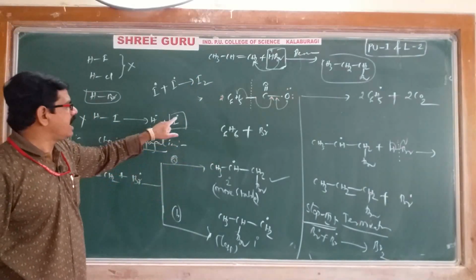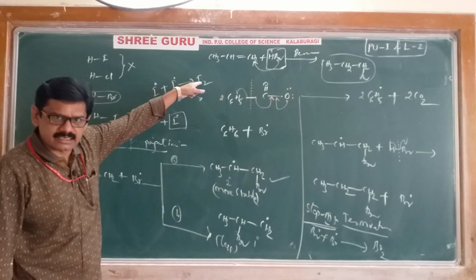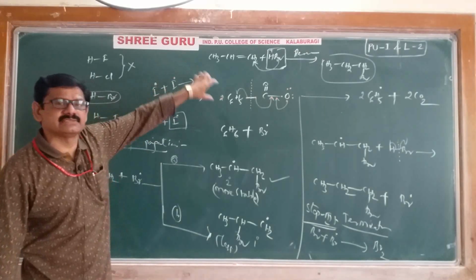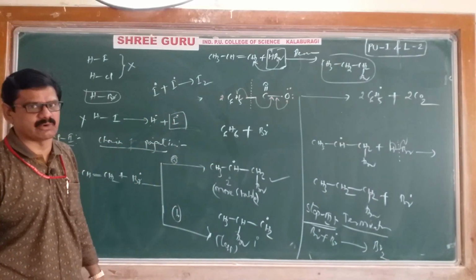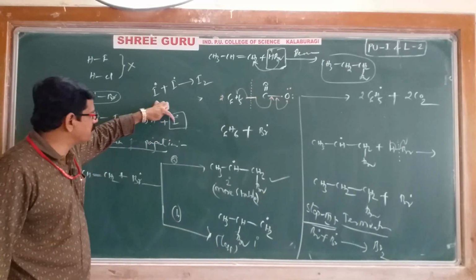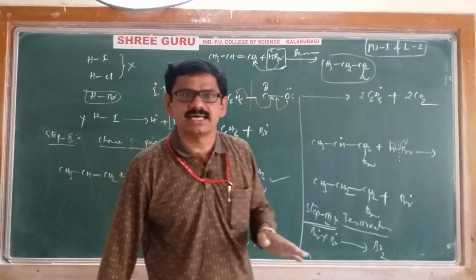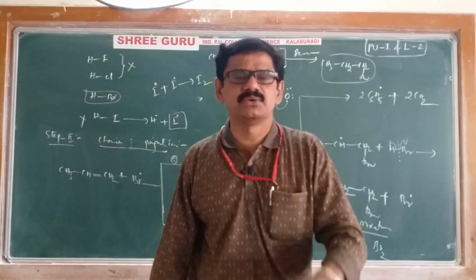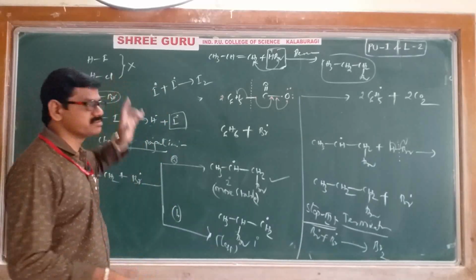Once the iodine molecule is forming, our reaction will not continue. That is the problem. Here cleavage is taking place, but the iodine free radical is immediately converted into iodine. Because of this reason, we are using one and only hydrogen halide, that is HBr.